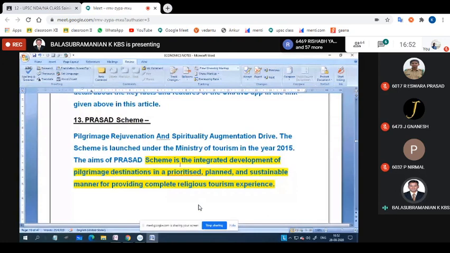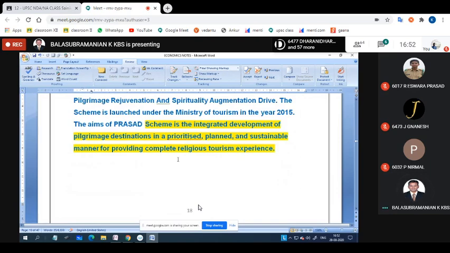And the last one is the Prasad scheme. The scheme is for integrated development of pilgrimage destinations in a prioritized plan and a sustainable manner, for providing a complete religious tourism experience. For example, those people moving to Mecca or any other foreign countries on pilgrimage, the government themselves take the visa and take care of the responsibility of moving them. Pilgrimage rejuvenation. Yeah, Prasad scheme. Boys, did you understand?